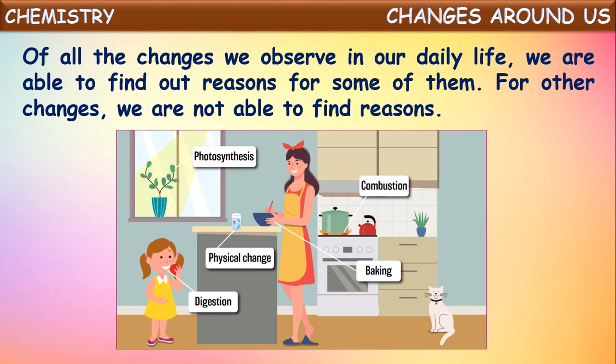And here if you observe, some ice cubes are kept in the glass. Those are converting into water. That is also one kind of change. And she is preparing a cake by baking it. So that is one change. And here some food item is being cooked by the process called combustion, by burning of fuel. Isn't it? So this is one kind of change. So these are all the different kinds of changes.